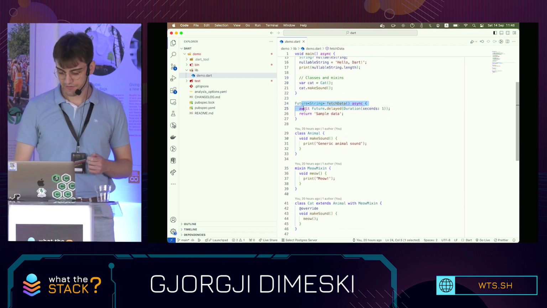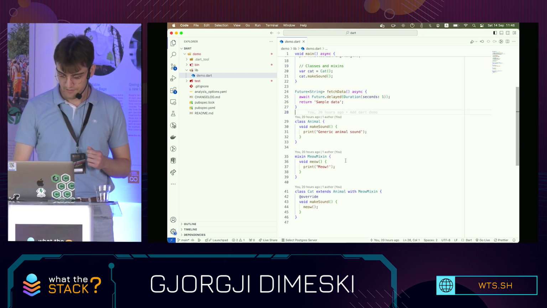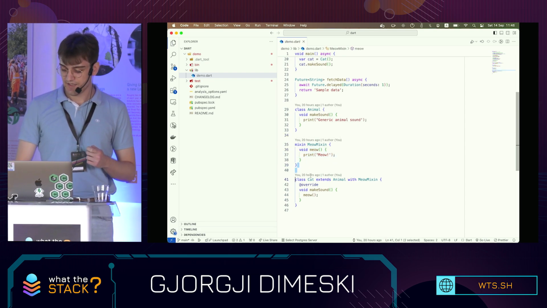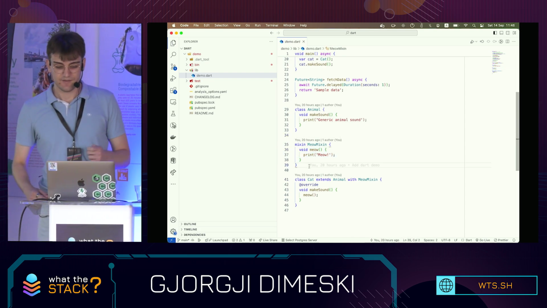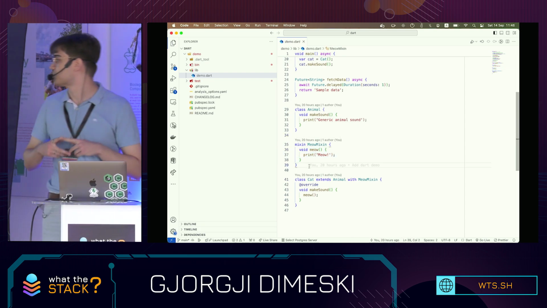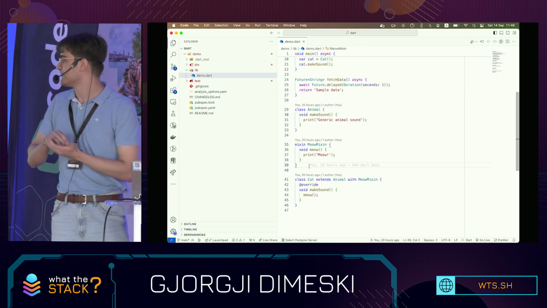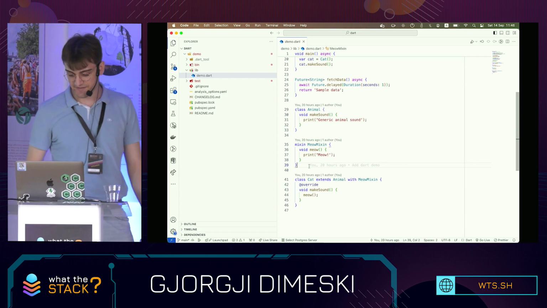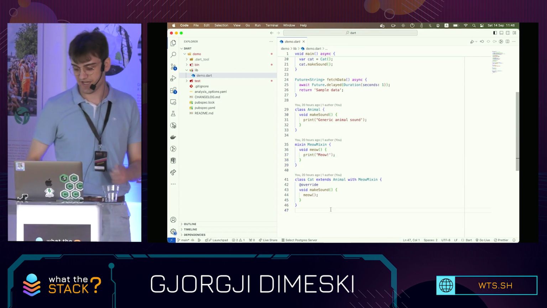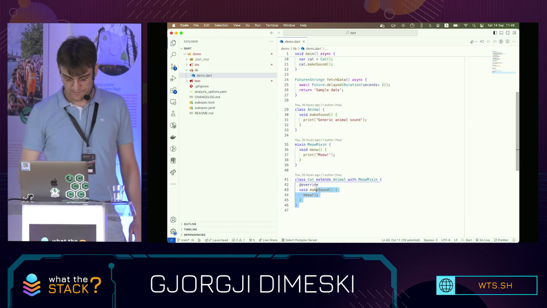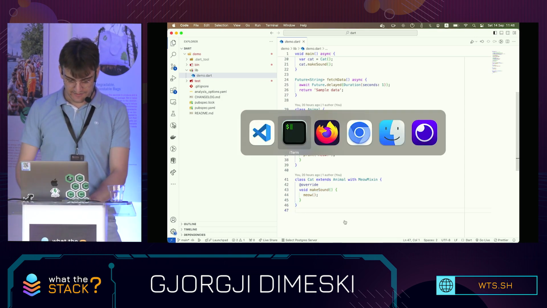This is how you declare an async function. You return a future of a string. This is how you declare a class. This is how you declare a mixin. Mixins are somewhat like classes, but it's a way to solve the diamond inheritance problem, where with a mixin, you just inject the methods and properties of this mixin inside this class. So you can have multiple mixins, but only extend a single class, like this. So I'm just gonna go ahead and run this.